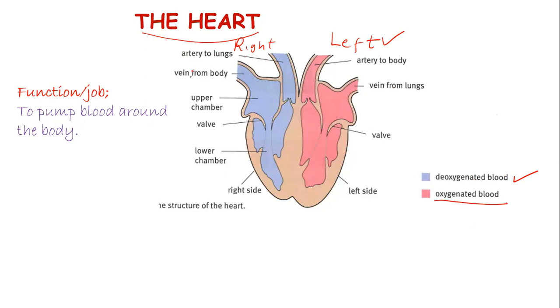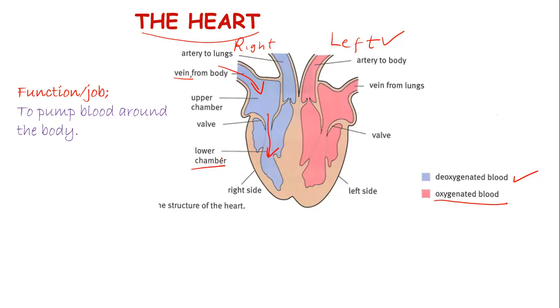So basically, blood from the body that is carried by the veins goes into the right side of the heart. We have the upper chamber. Once the upper chamber is full with the deoxygenated blood, there's increased pressure and that forces this valve to open, and blood flows to the right lower chamber.